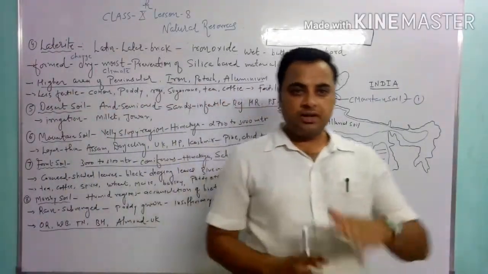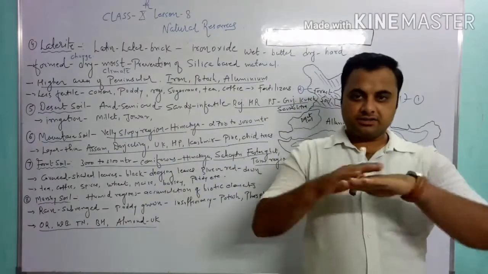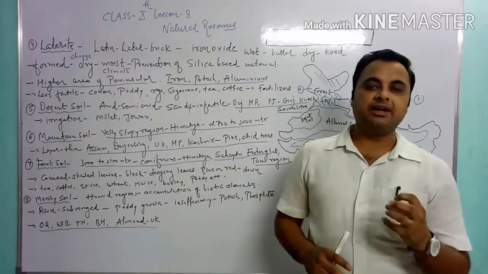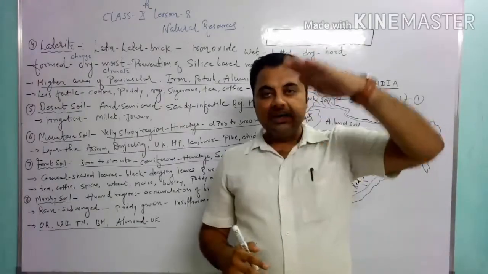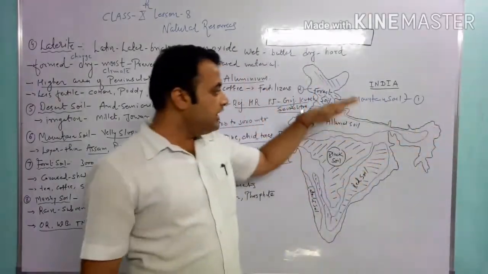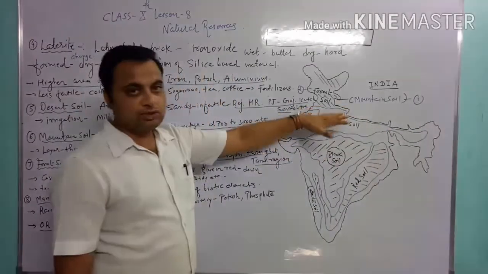In the forest soil, the upper layer, the upper part of the soil is blackish, black because of the shedding of leaves in the forest soil.